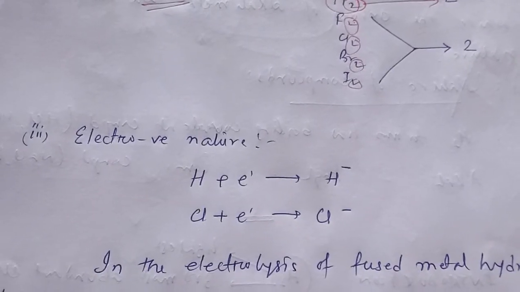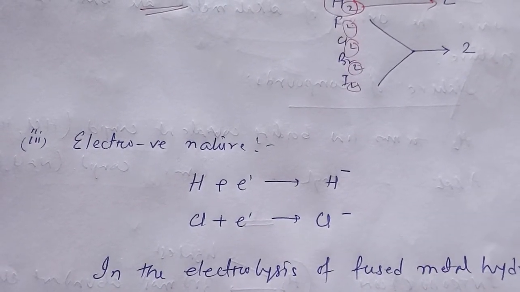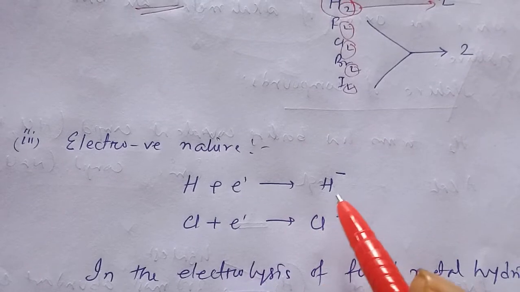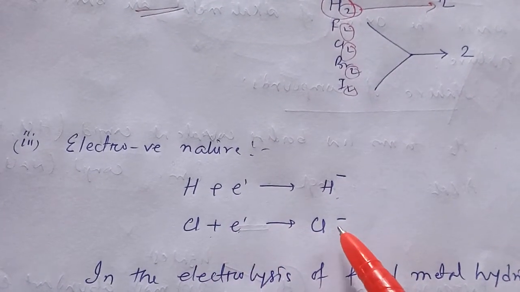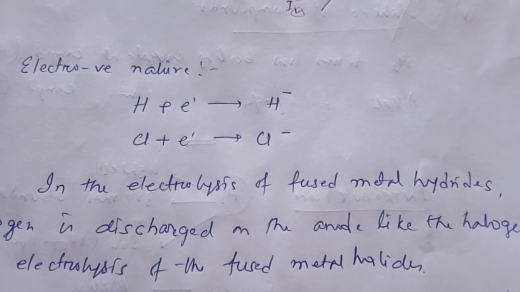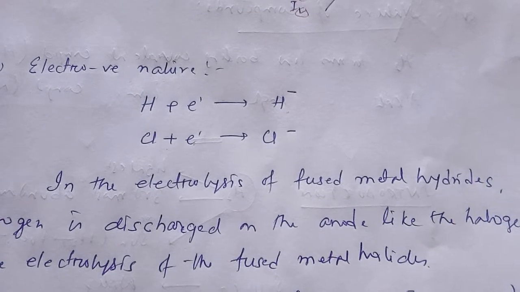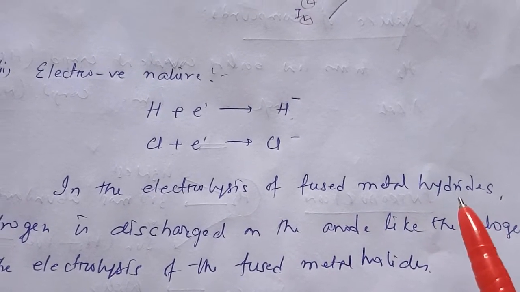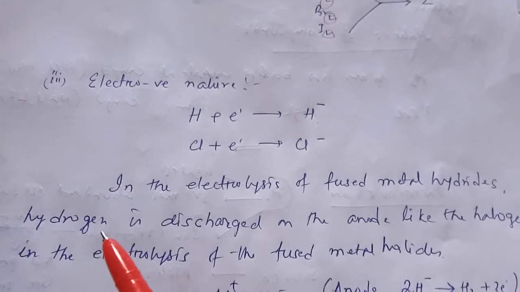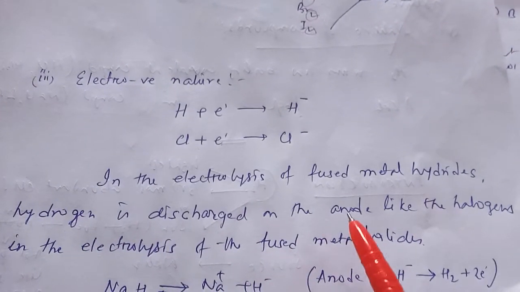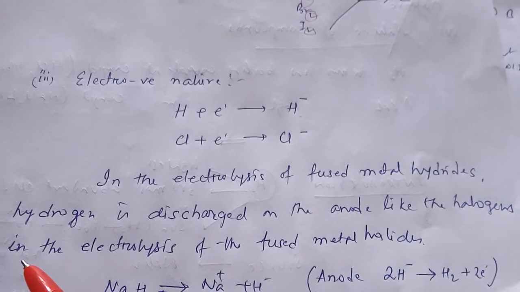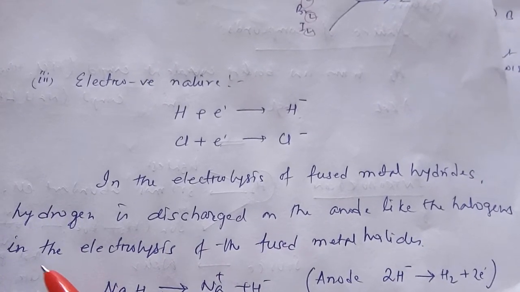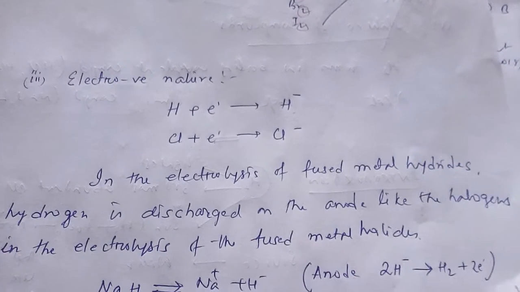Next one is your electronegative nature. Now hydrogen gains one electron, gives you the hydride, just like chlorine gains one electron, gives you the chloride. So if we do the electrolysis of fused metal hydride, then hydrogen is discharged at the anode like halogen in the electrolysis of fused metal halides.